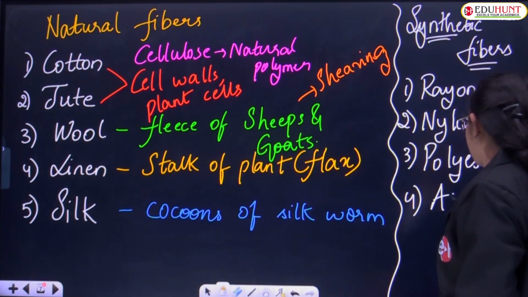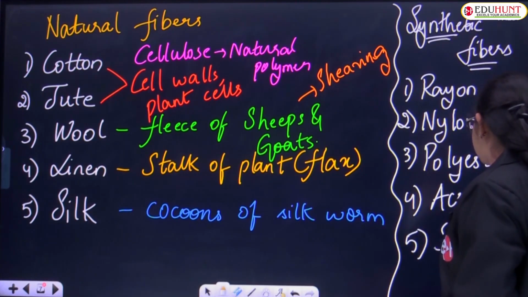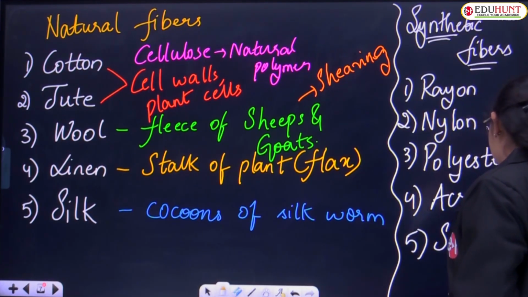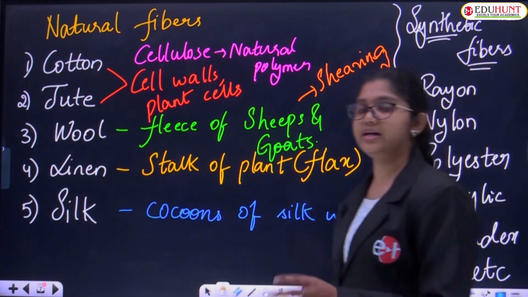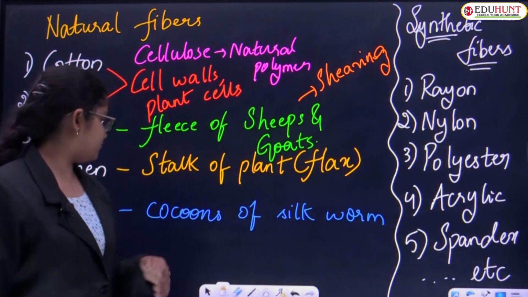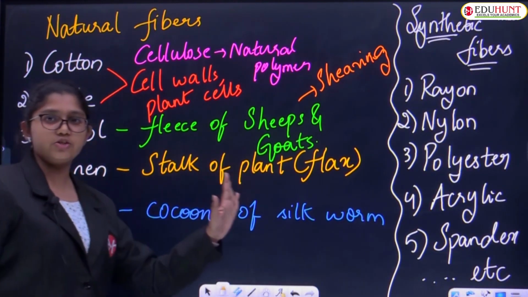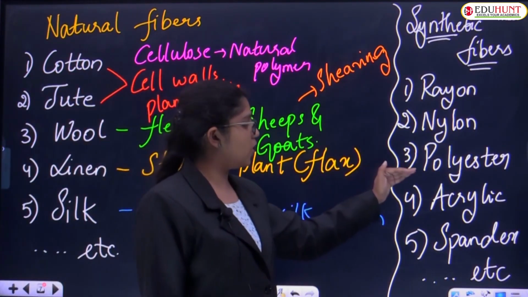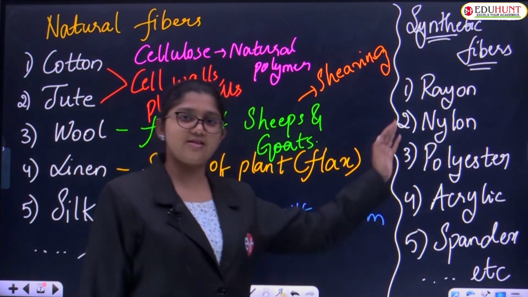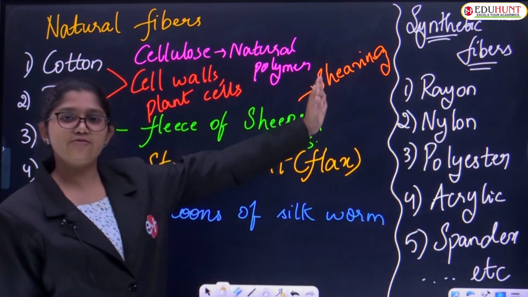Fourth one is acrylic. Fifth one is spandex, and so on. These are examples of synthetic fibers. We have many, but I have included only five examples. So: rayon, nylon, polyester, acrylic and spandex.